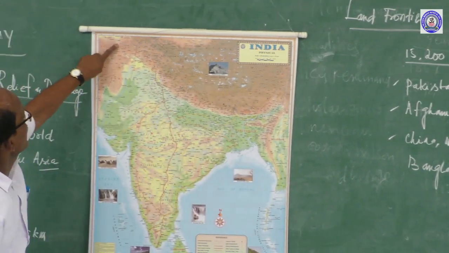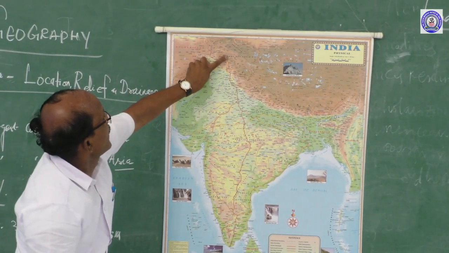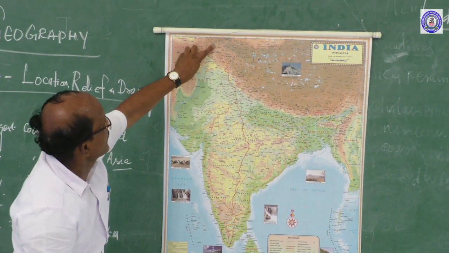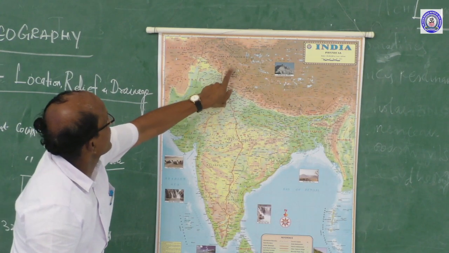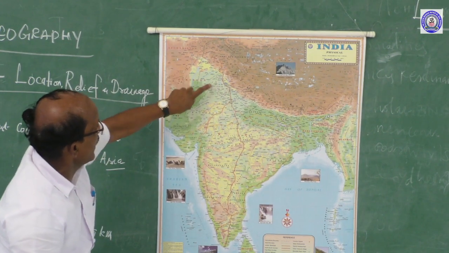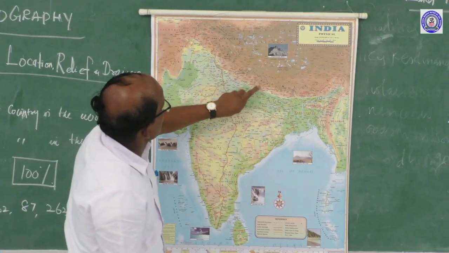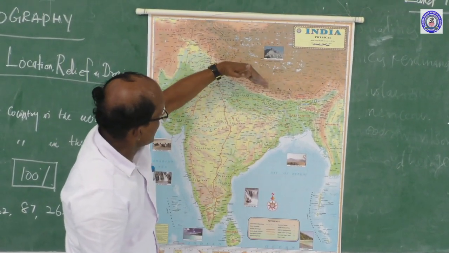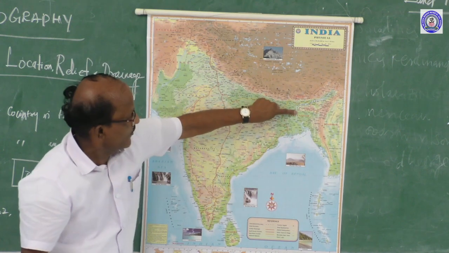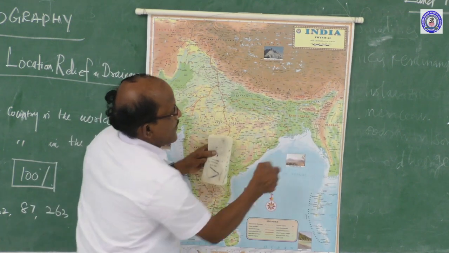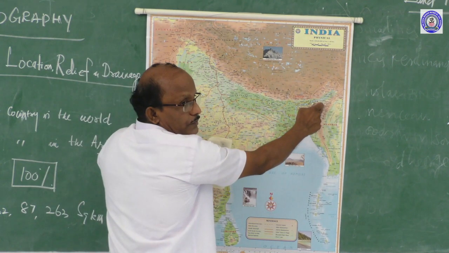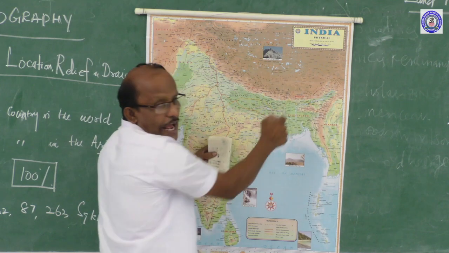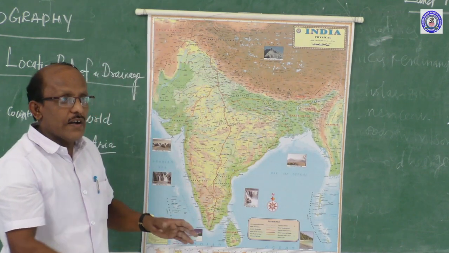Okay, there is a boundary connection between India and Afghanistan, and between India and Pakistan, and then Nepal, China, Bhutan. Bangladesh and Myanmar also have a land boundary with India.